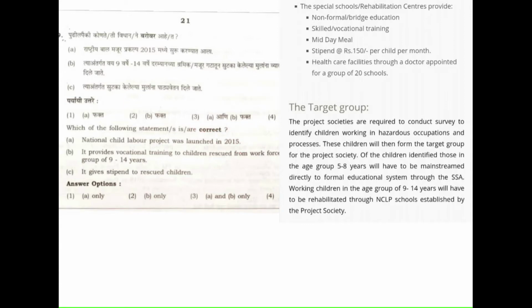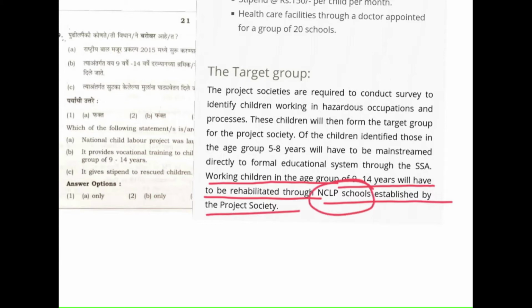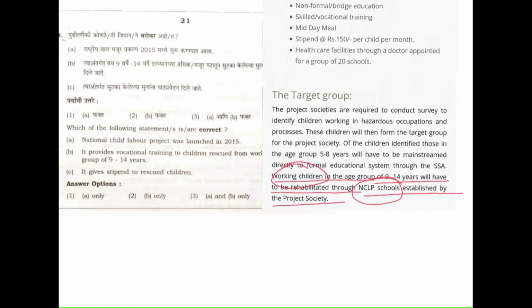So in the target group, we have this: the working children in the age group of 9 to 14 years will have to be rehabilitated through NCLP schools established by the project society. Through NCLP schools, working children... our point is, it provides vocational training to these people.